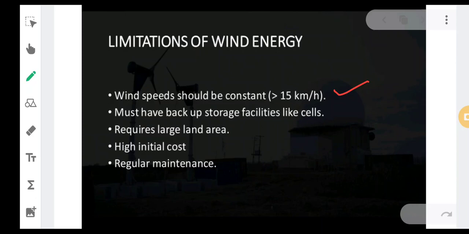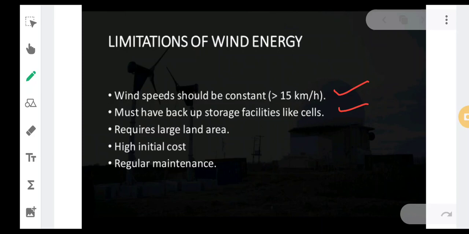The next thing is that it must have backup storage facilities like batteries or cells. It requires a high amount of storage of the electricity which is produced. It requires batteries for storing the electricity that is produced. So this is a disadvantage of windmills.